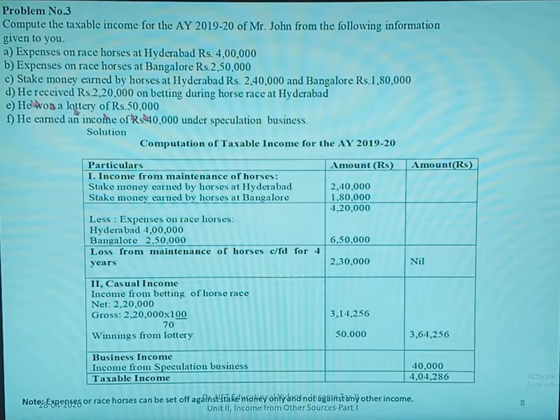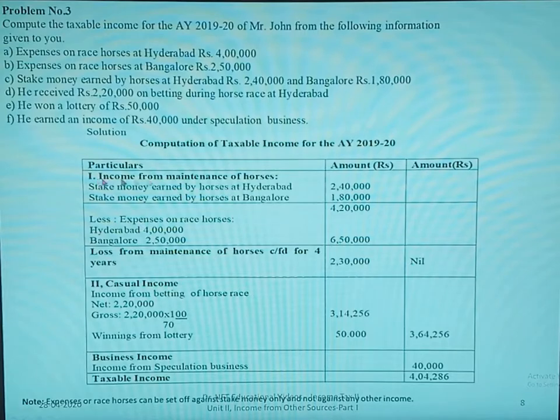Then he received rupees 20,000 on betting during horse race at Hyderabad. He won a lottery of rupees 50,000. He earned an income of rupees 40,000 under speculation business. Now in this problem, first we will see about the horses.